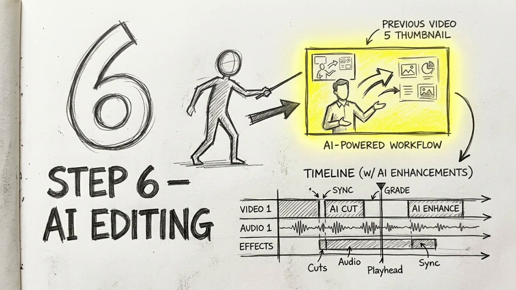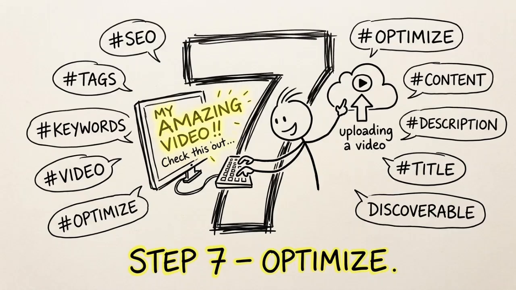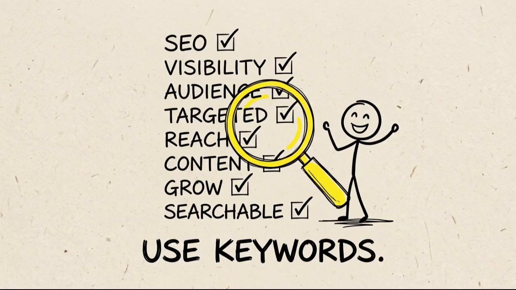Step 6. Editing with AI. Use the workflow I shared in my previous video. Auto-edit, add captions, clean audio. All free. Step 7. Upload and optimize. Write a title, description, and tags. Use keywords your audience searches for.